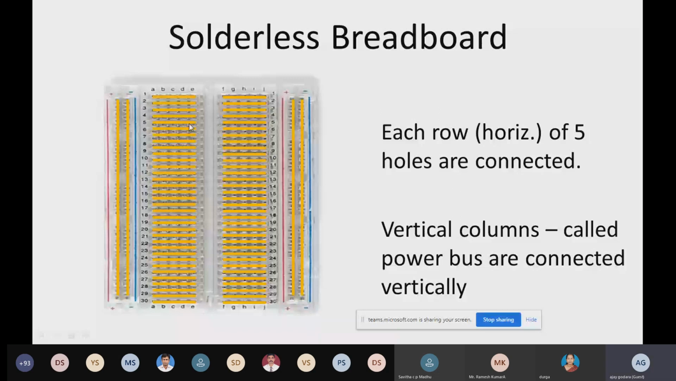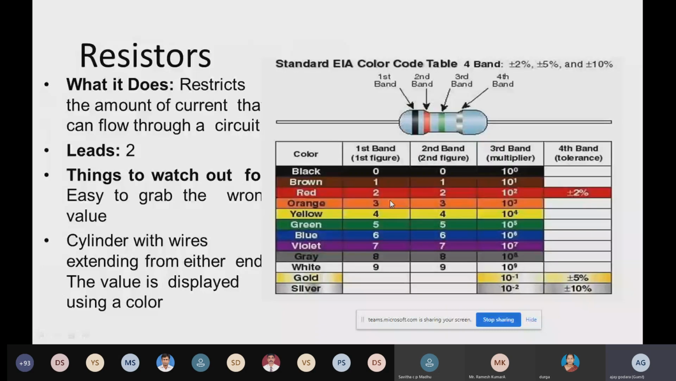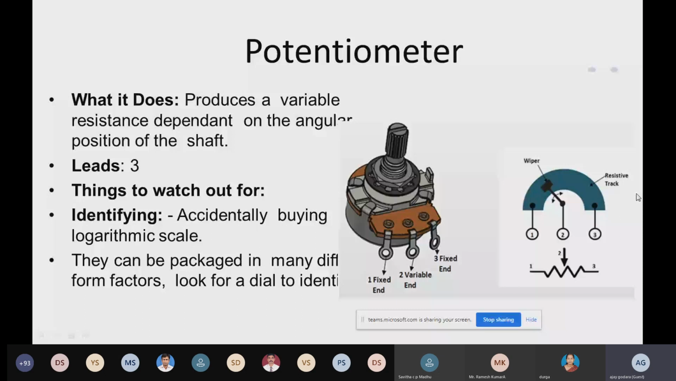So we have discussed LED also yesterday, so now I'm skipping it. So resistance. Now this one is a potentiometer that we discussed yesterday, how the potentiometer is working, so that you can see over here a detailed picture. So now this one is a push button. This one is very much important.